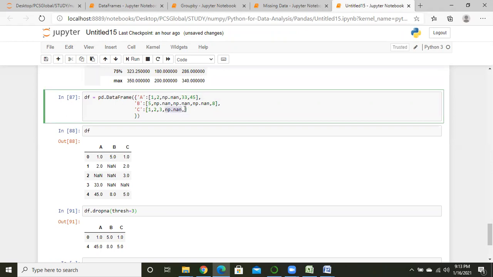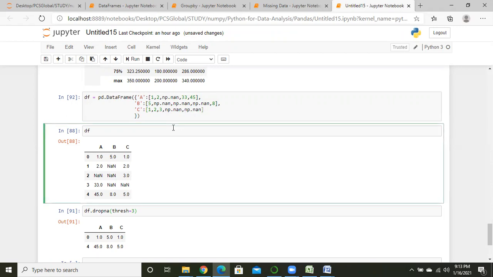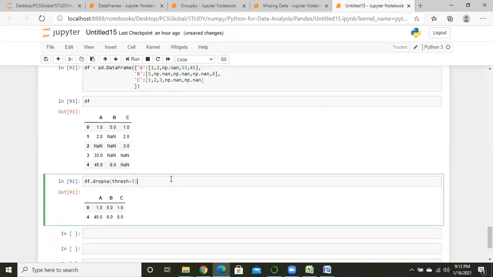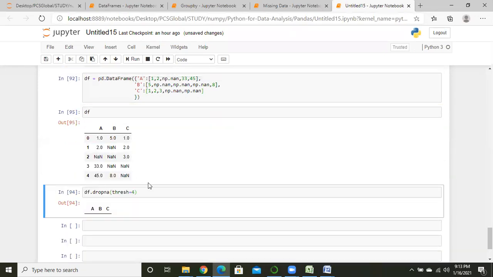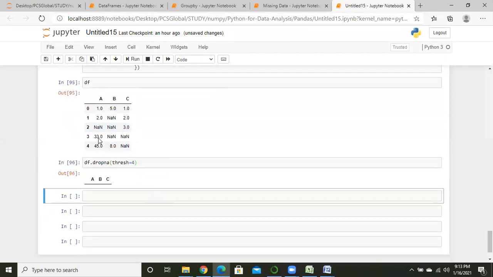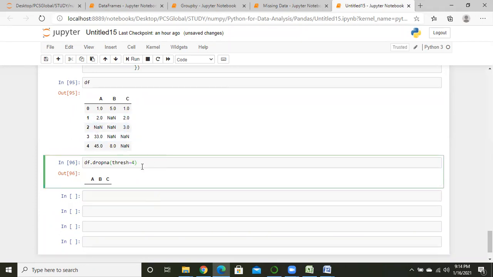So I do the same thing. See, so here in 4 rows there are null values, right? And here I have also written 4.